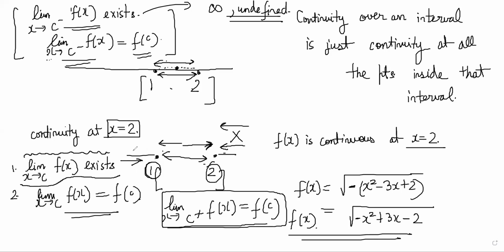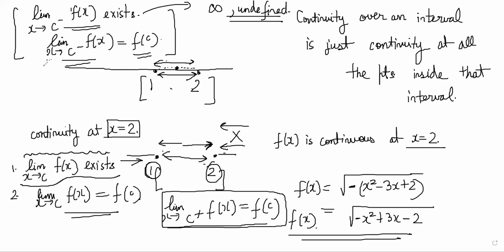So this is the understanding of continuity that you need to have. Sometimes you need to be careful about the endpoints because both sided limits are not possible there. But at normal regular points, you need to ensure that left hand limit is equal to right hand limit and is equal to the value of the function there.